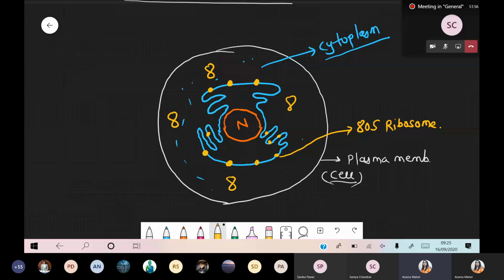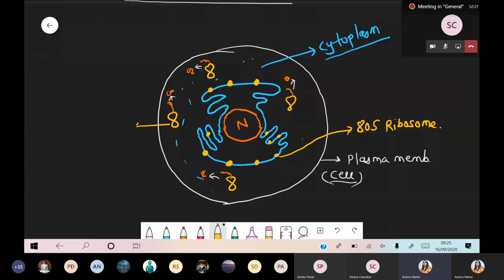And inside the cytoplasm also the process of protein synthesis can occur. So I'm just drawing a protein, and that protein gets released.